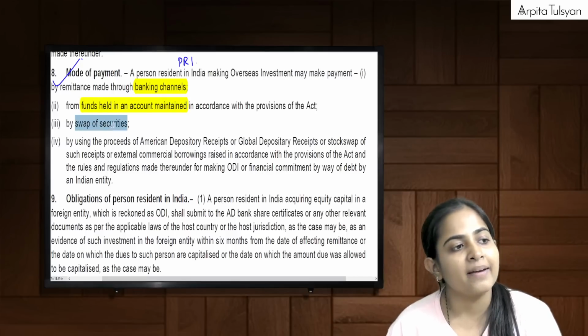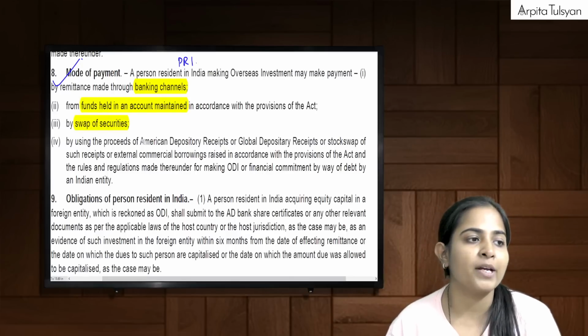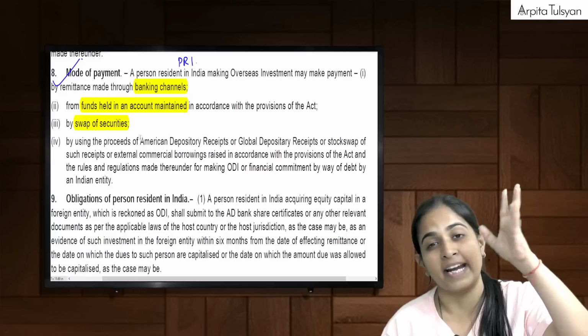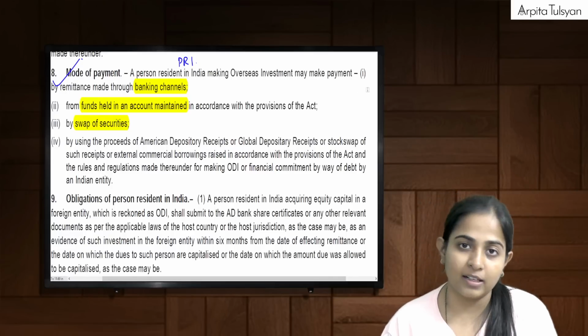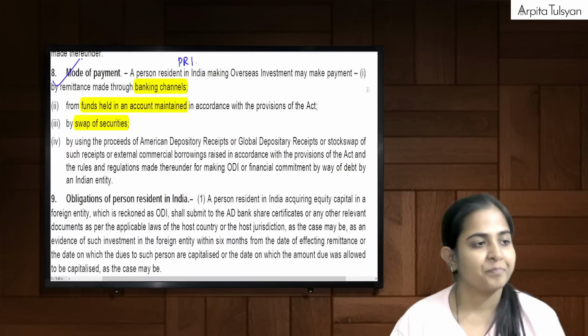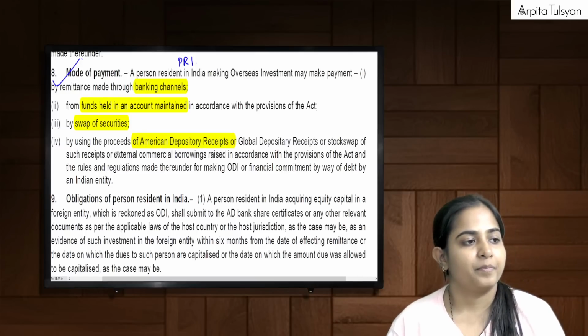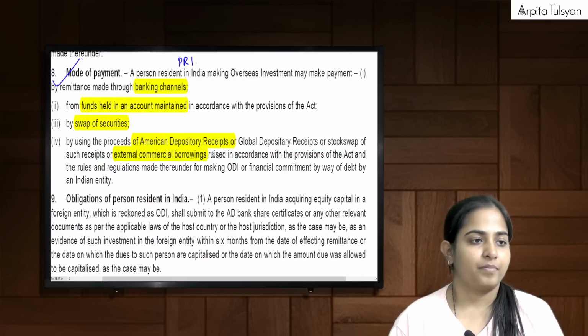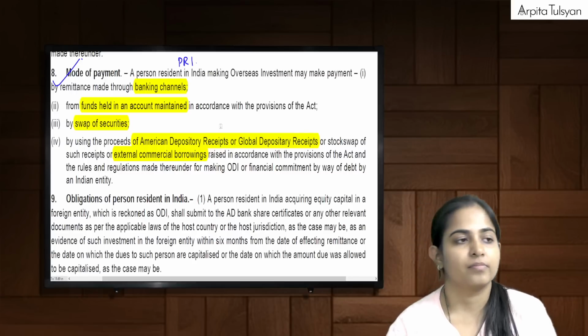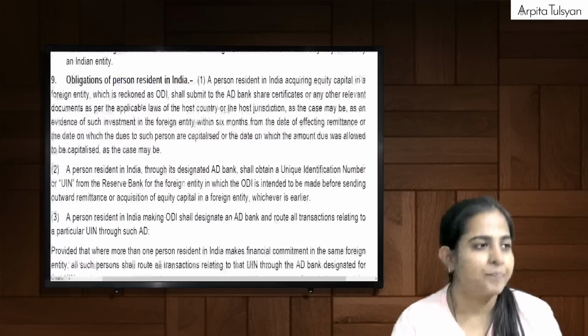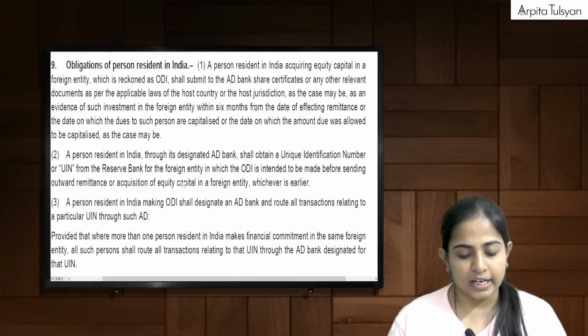It can be done by way of swap of securities or by using the proceeds of ECB or ADR, GDR, etc. Legal method only, right? Very simple, very clear.